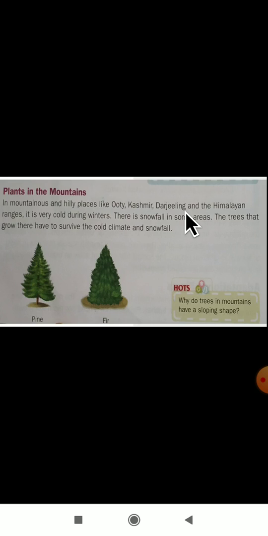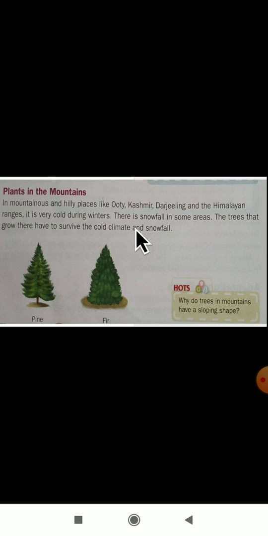You all know the three types of seasons: summer, rainy and winter season. In the mountainous and hilly places like Ooty, Kashmir, Darjeeling and the Himalayas, there are many mountains. During winter the climate is very cold here. There is snowfall in some areas. Snow falls white in color, like ice.